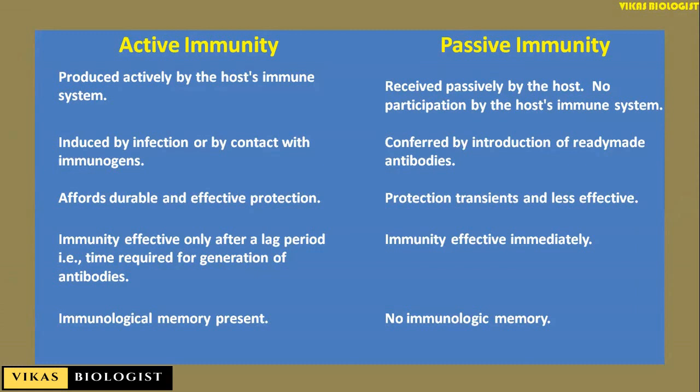Active immunity affords durable and effective protection. Passive immunity protection is transient and less effective. Active immunity is effective only after a lag period, that means a time required for generation of antibodies, whereas passive immunity is effective immediately. Immunological memory is present in case of active immunity, whereas no immunological memory is seen in case of passive immunity.